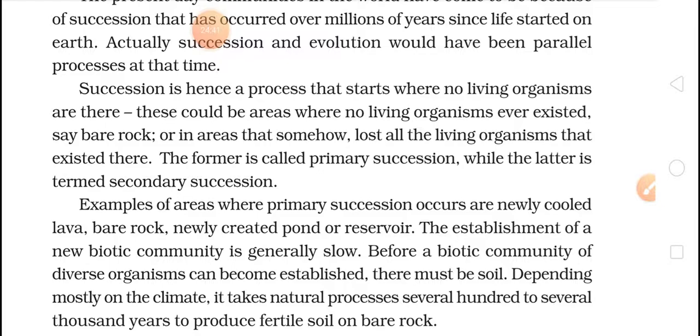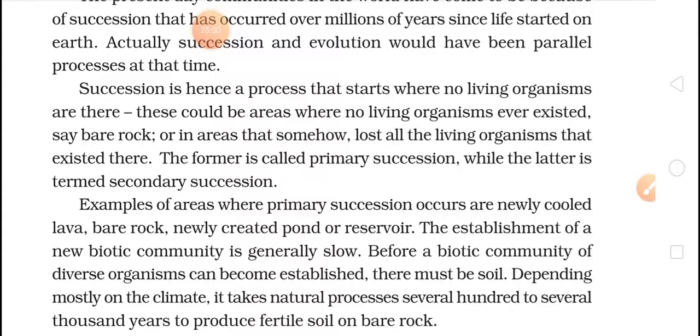So we have two types of succession. Where there were areas where no living organisms ever existed, bare lands, we call it primary succession.